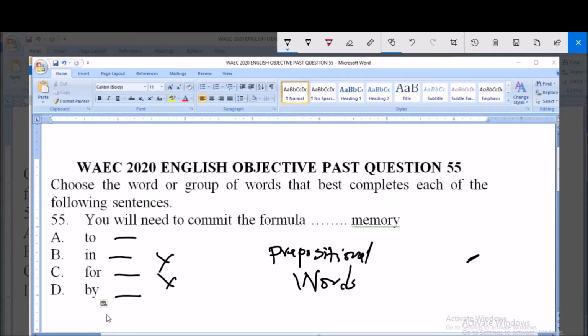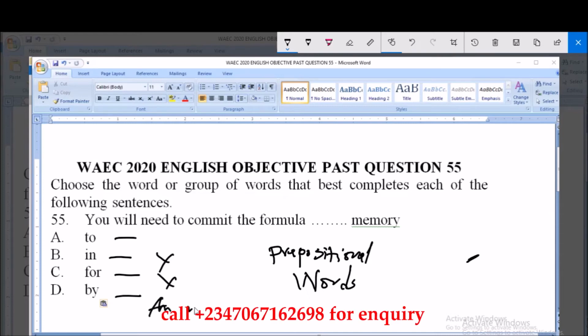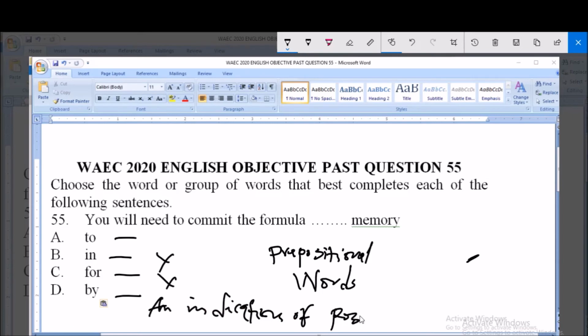And when we talk of by, the prepositional function of by is an indication of position of an object. And what we are talking about here is not an object. So our focus or the concept here is not an object. So by cannot function in this expression.